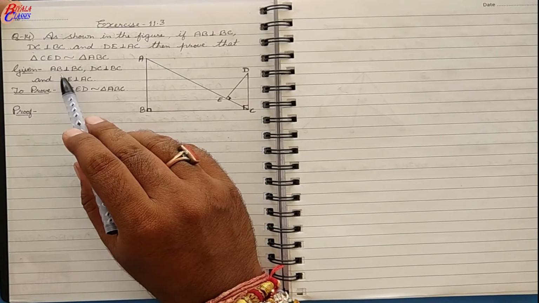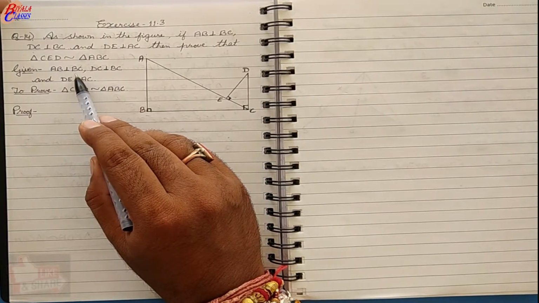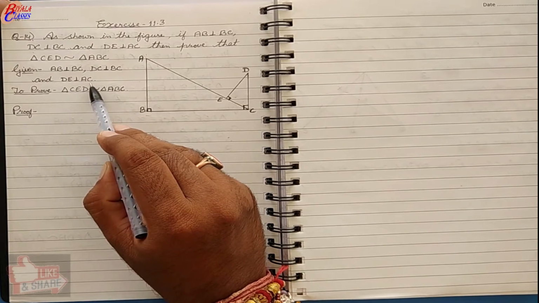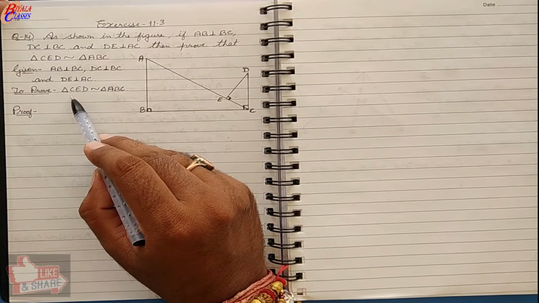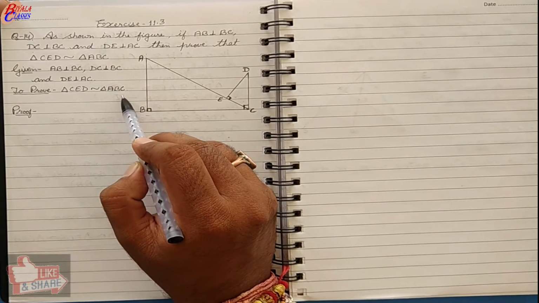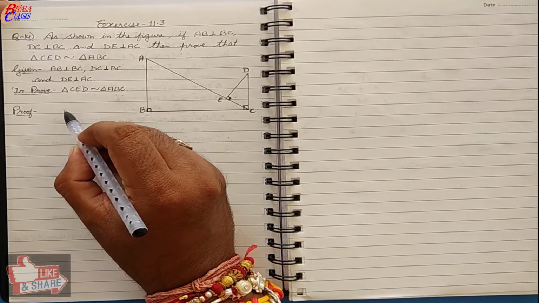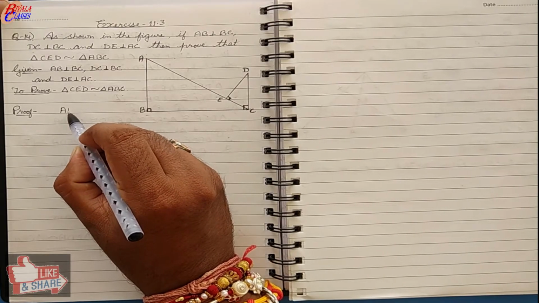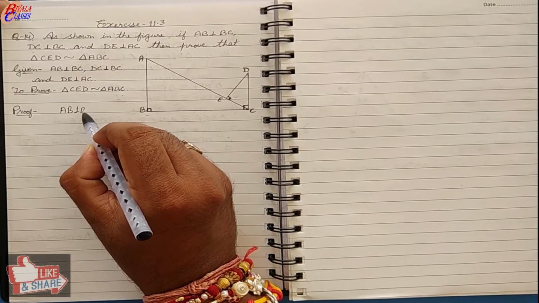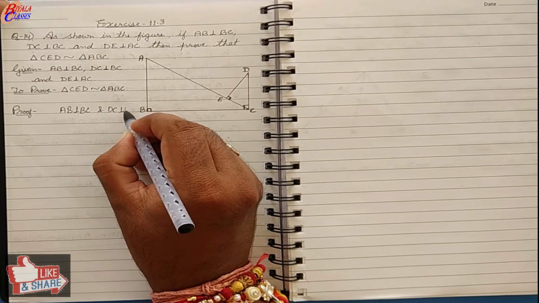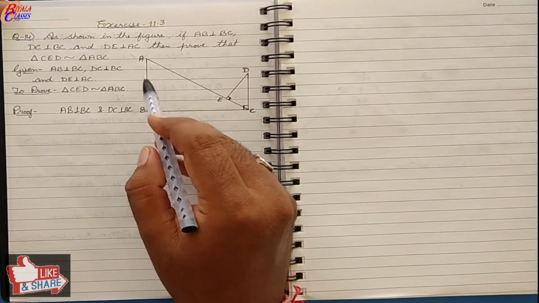So what is given? We are given AB is perpendicular to BC, DC perpendicular to BC, and DE perpendicular to AC. And to prove triangle CED is similar to triangle ABC. So in the proof, what is given to us? We are given that AB is perpendicular to BC and DC is also perpendicular to BC.